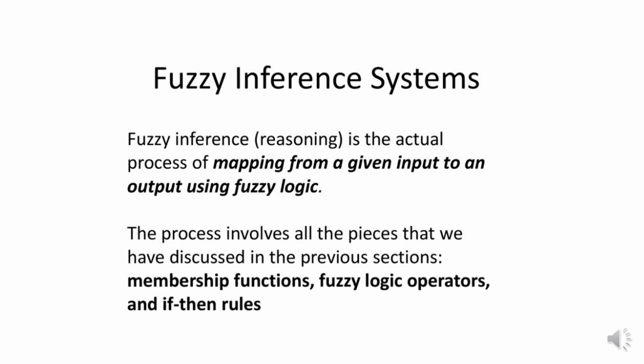Fuzzy inference, which is a reasoning, is the actual process of mapping from a given input to an output using fuzzy logic. This process involves all the pieces that we have discussed, like all the fuzzy logic operators, properties, membership functions, and also if-then rules.